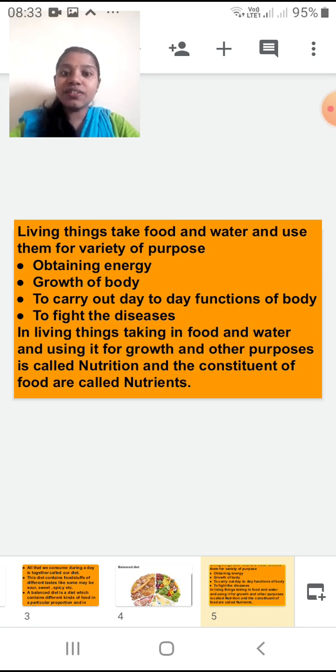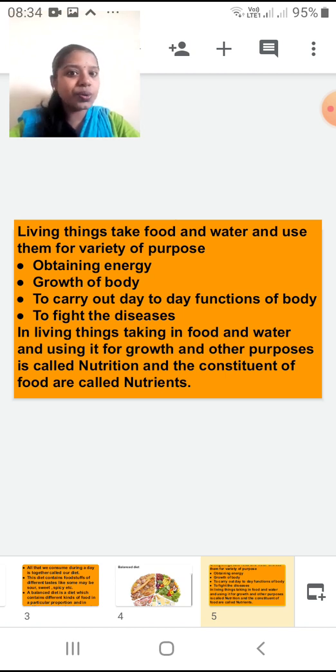Now in living things, taking in food and water and using it for growth and other purposes is called nutrition. So what is nutrition? In living things, whatever food and water you take in and use for different kinds of work and for growth, we call it nutrition.